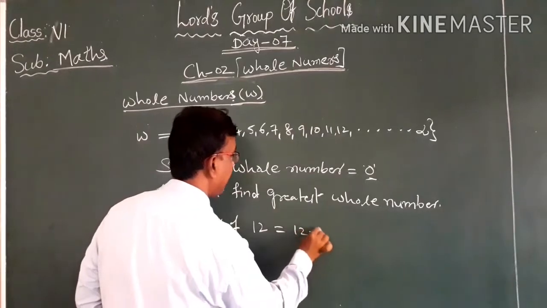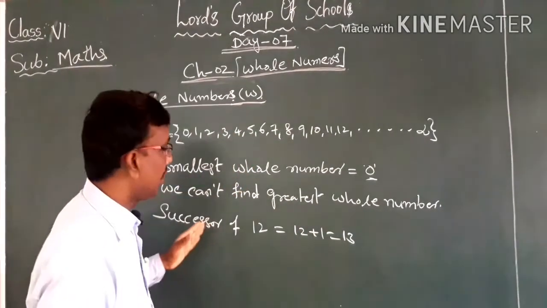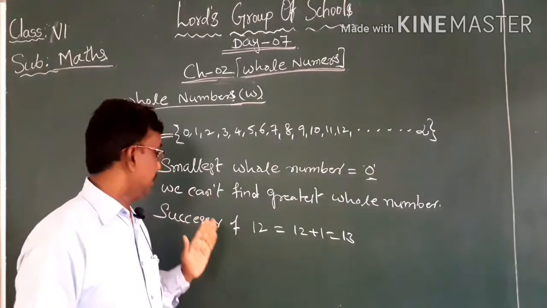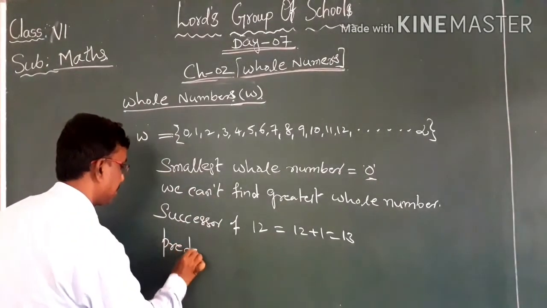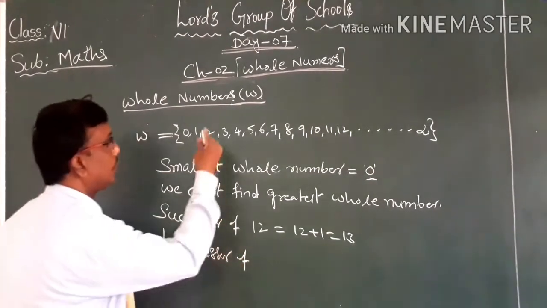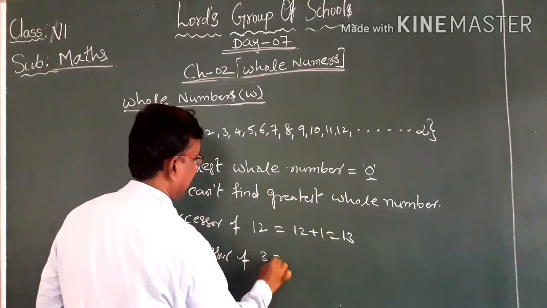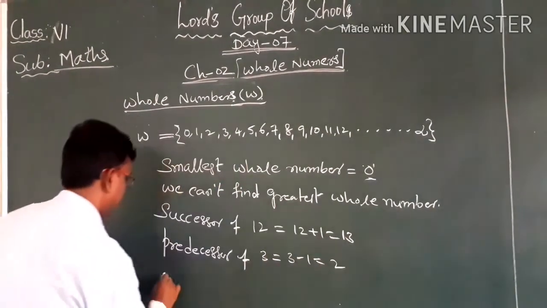We can write 12 plus 1, that is 13. By adding 1 to the given whole number, we can get the successor of it. Similarly, we can write the predecessor. Predecessor of 3 is 3 minus 1, that is 2.